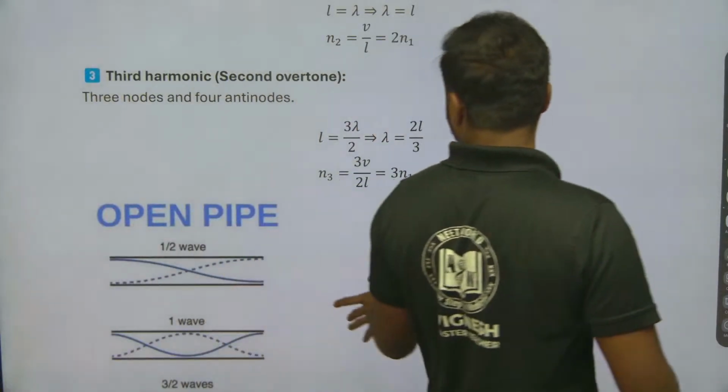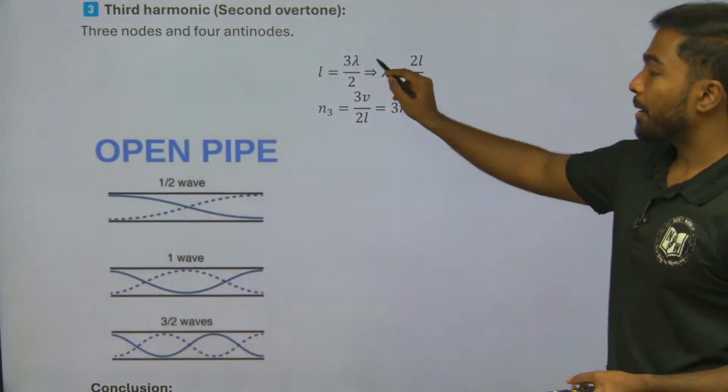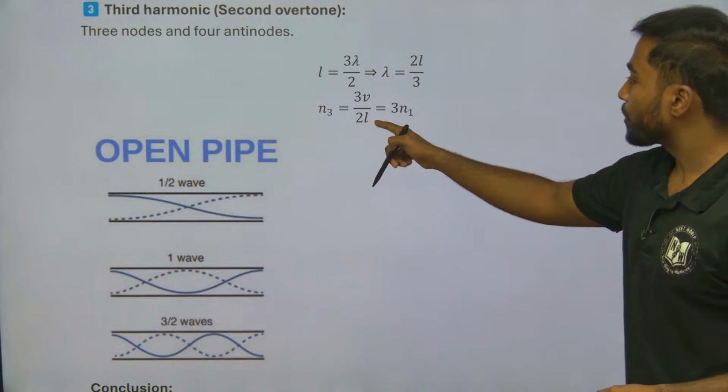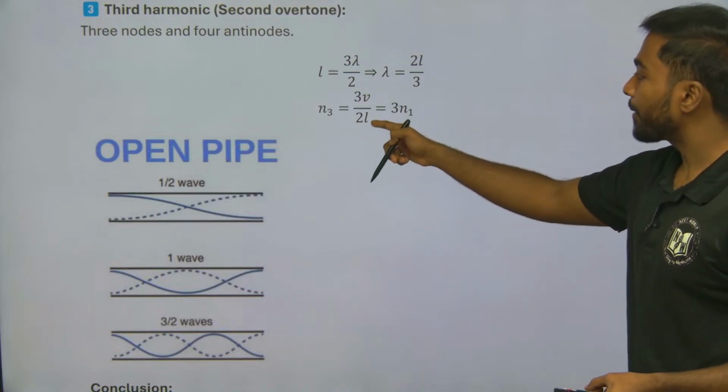So L will be equal to 3 lambda by 2. So lambda will be 2L by 3. When we substitute 2L by 3 here, the 3 will go upside, so n equals 3v by 2L.